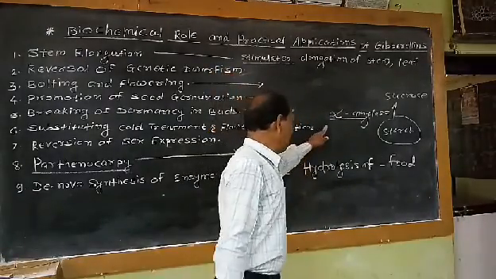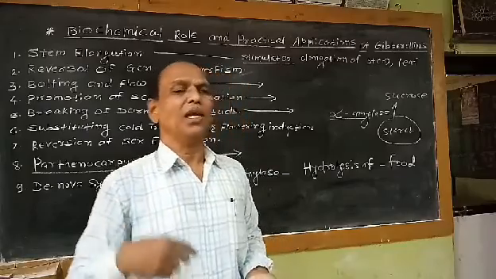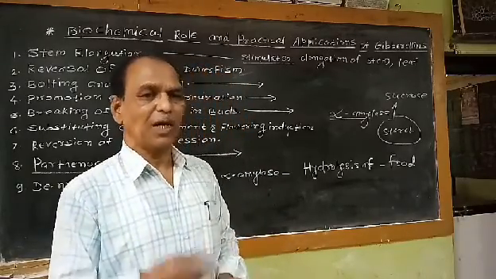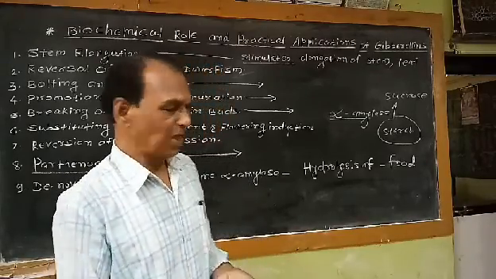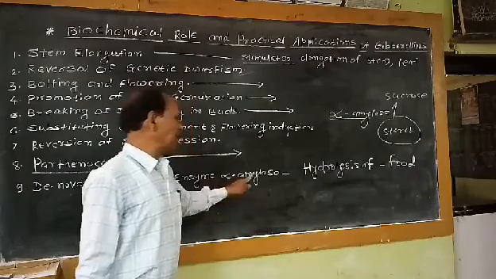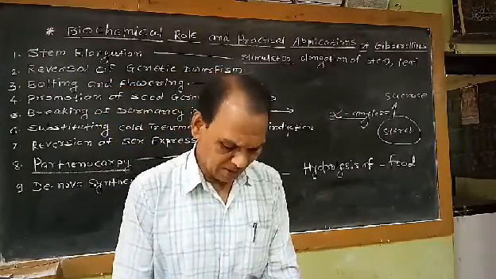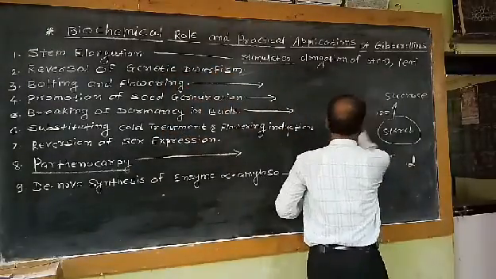This alpha amylase activity can be increased by artificially treating the seeds with GA in appropriate concentration. If we treat the seeds with GA before germination, then alpha amylase enzyme activity is enhanced and the seed germination process is also enhanced.